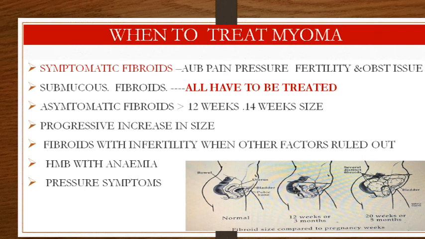So you say that the fibroid is a 12-week size fibroid. Similarly, if that growth reaches up to the level of the umbilicus, which corresponds to a pregnancy of 20 weeks, you say 20-week size fibroid. That is how you mention clinically the weeks of a fibroid. So these are the indications of when you want to treat fibroid.